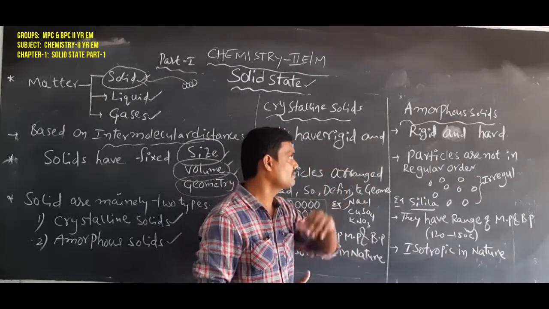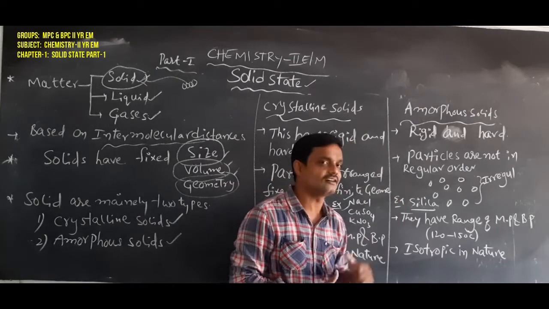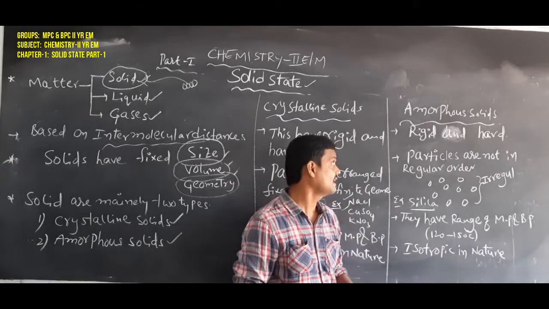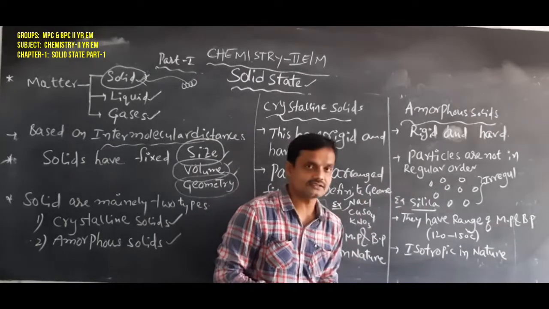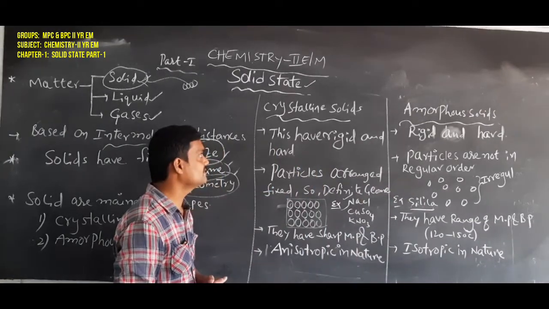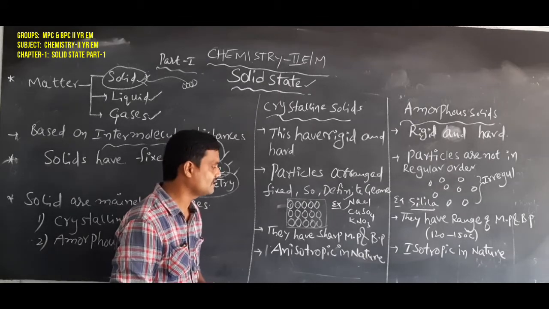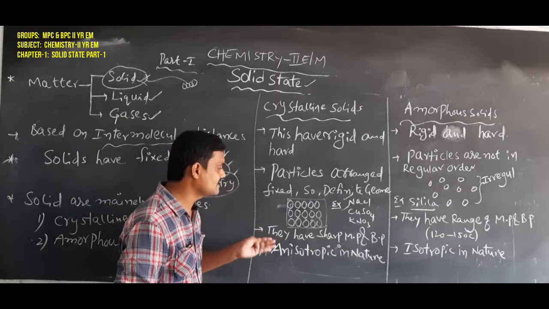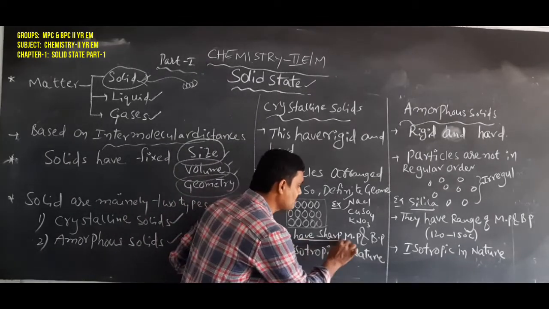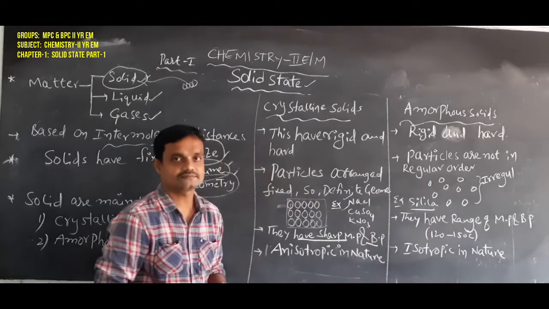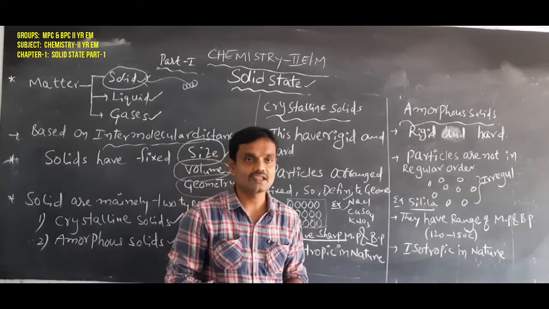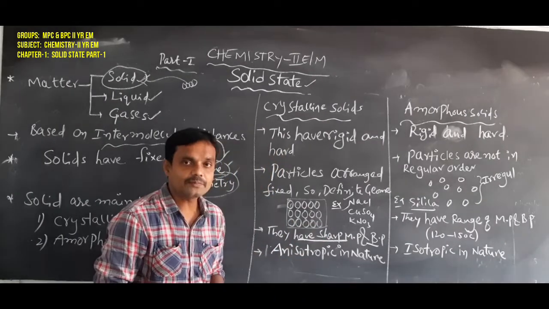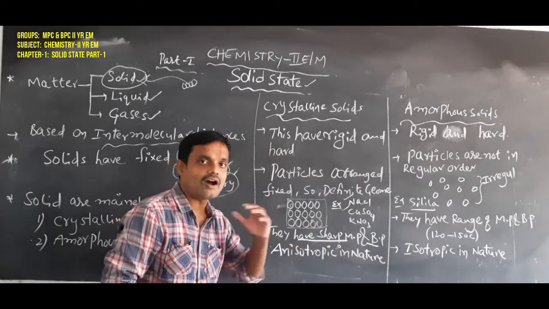An example of amorphous solids is silica, nothing but sand. This is the best example for amorphous solids. Another difference between crystalline and amorphous solids: crystalline solids have a sharp melting and boiling point. Okay students, crystalline solids have the sharp melting and boiling point.